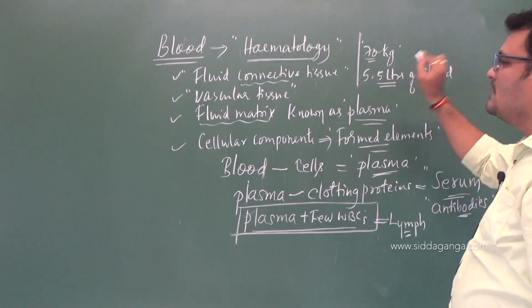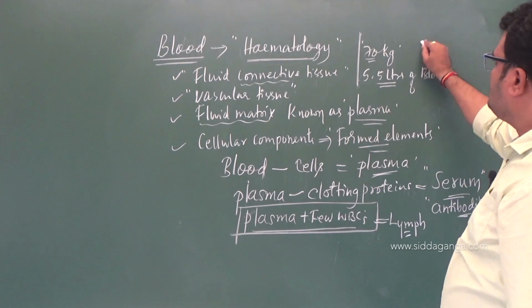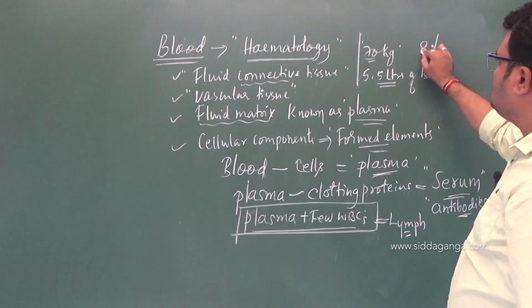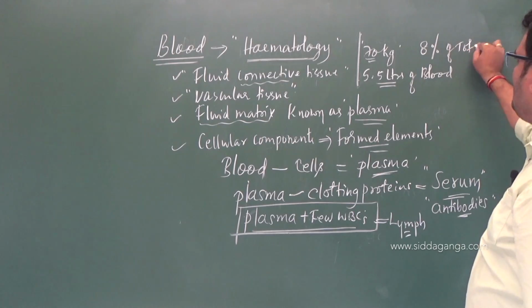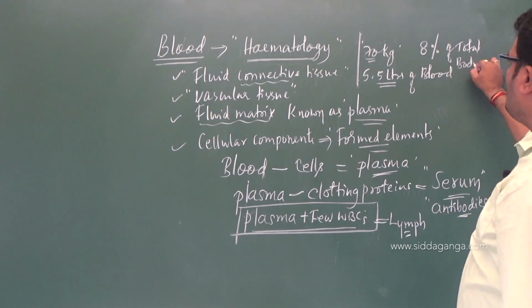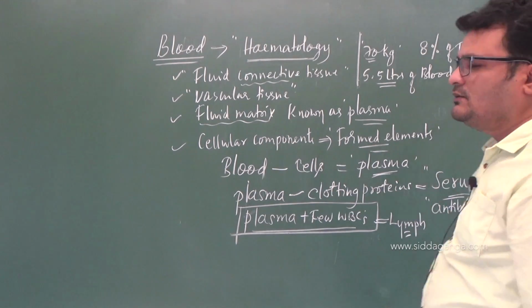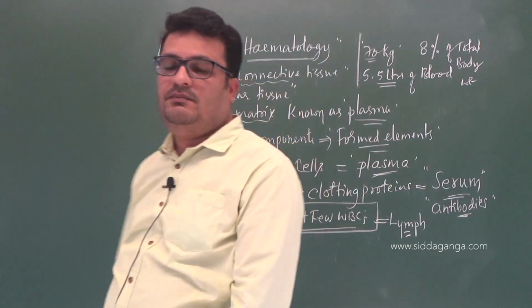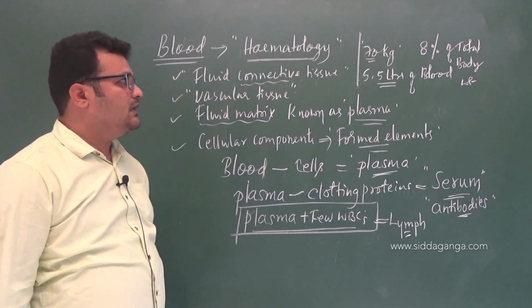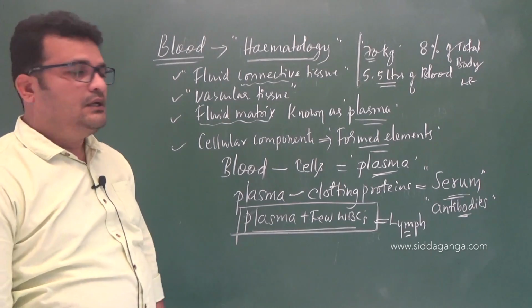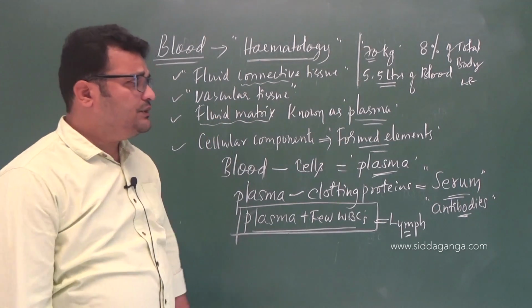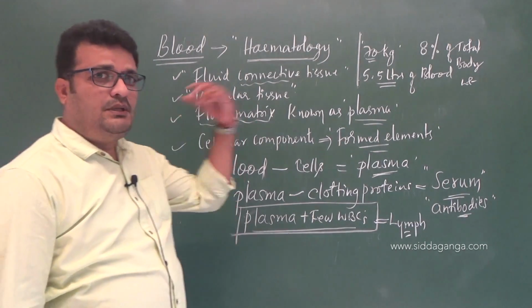Approximately, it comes to around 8% of total body weight. If any questions arise, remember this and attend to them.